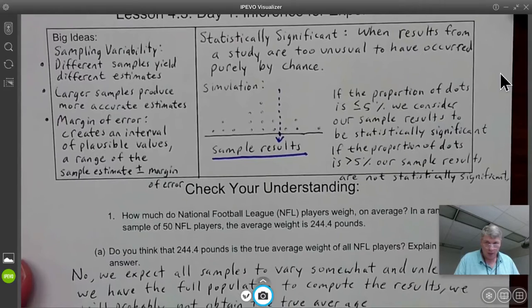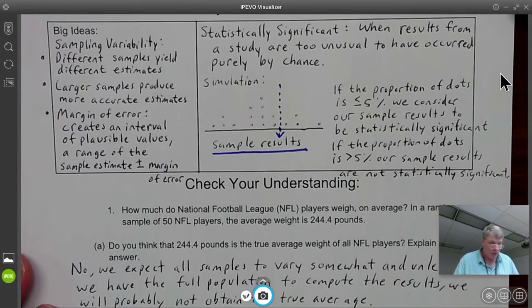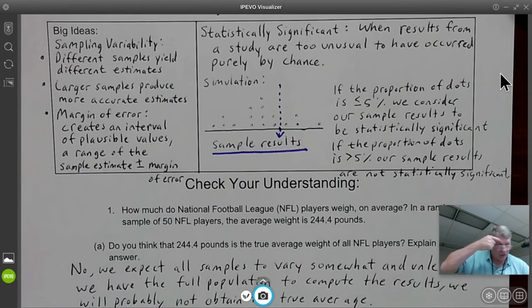Inference for experiments. All right, so you have a couple of big ideas here. Sampling variability is that different samples yield different estimates. If you were to take a whole bunch of different samples, each one is going to have a slightly different mean. They're probably not going to have the same exact mean. It's possible that they would, but that's sampling variability.